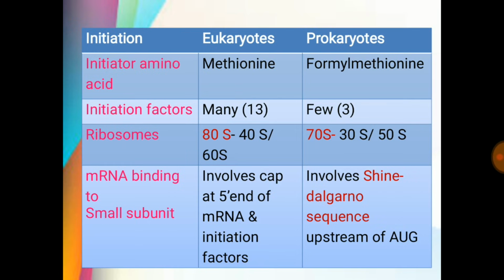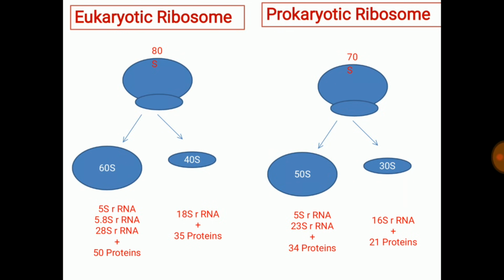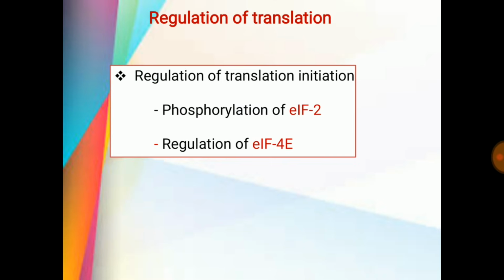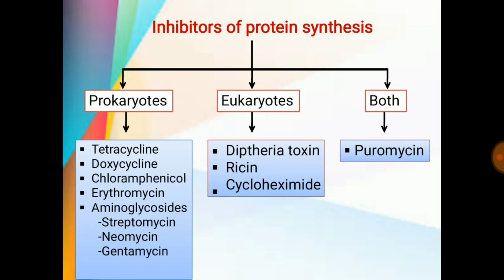In eukaryote, mRNA binding to the small subunit involves the cap at the 5' end of mRNA and initiation factors, while in prokaryote it involves the Shine-Dalgarno sequence which is present upstream of the AUG. These are the eukaryotic ribosome and prokaryotic ribosome. In elongation, there is requirement of elongation factor Tu and elongation factor G in prokaryotes, while 1 and 2 in eukaryote, and 1 and 3 are required in eukaryotic termination, while 1, 2, 3 are required in prokaryotic termination. Regulation is with the help of phosphorylation of eukaryotic initiation factor 2 and eukaryotic initiation factor 4E that regulate the translation. These are the inhibitors of protein synthesis.